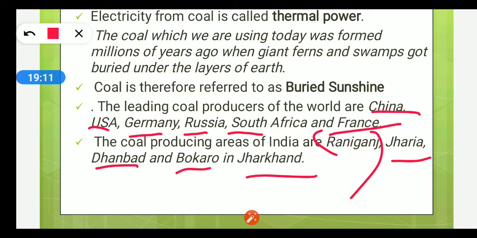So coal is mostly found in Dhanbad. There is a big coal mine which is situated in Dhanbad. You might also have heard of the IIT which is set up there, Indian School of Mines, Dhanbad, in which chemical engineering and petroleum engineering are some of the courses. Mining engineering is also one of the courses being conducted by the IIT. It is one of the top premier colleges in the world as well as in our country.